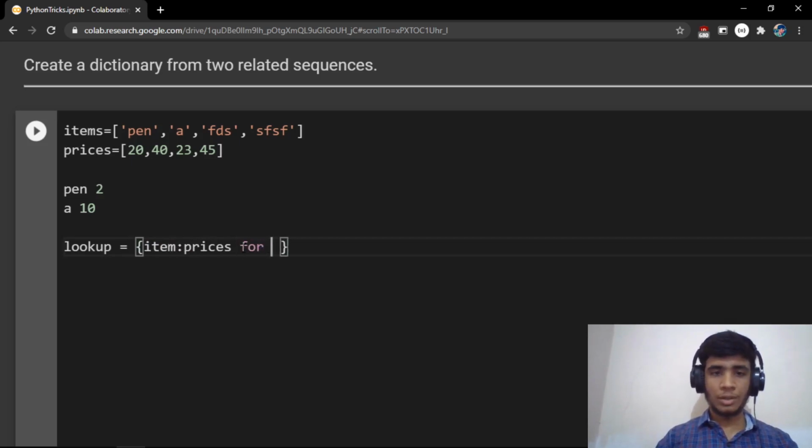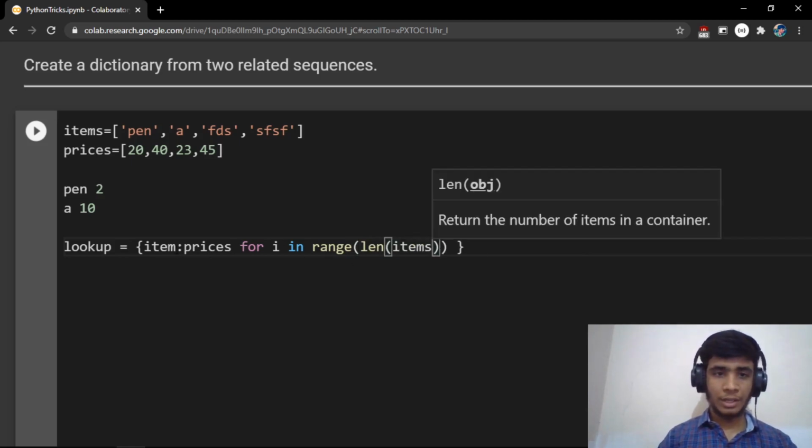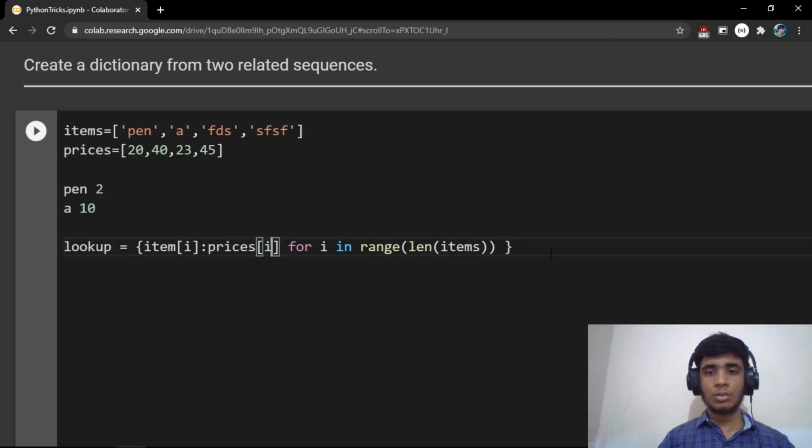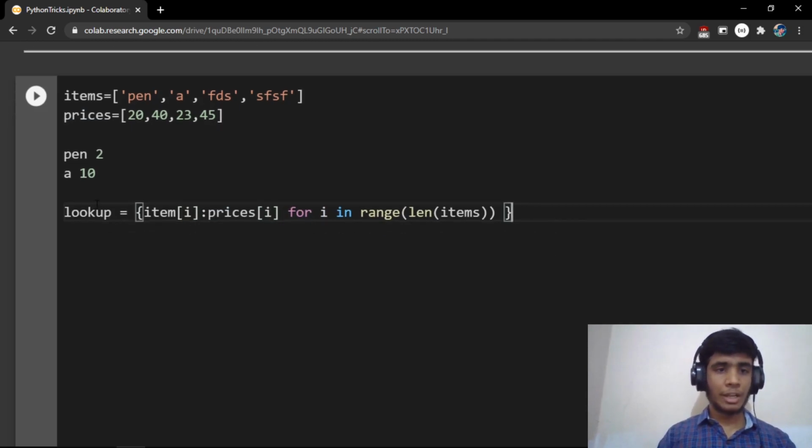So I say for i in range of length of items. So we are iterating through the length of items, and i ranges over all the indexes of items. Let's say I say items of i, prices of i. So what I'm doing here is creating a lookup dictionary where I'm inserting all the items from the items list as keys, and prices as values.